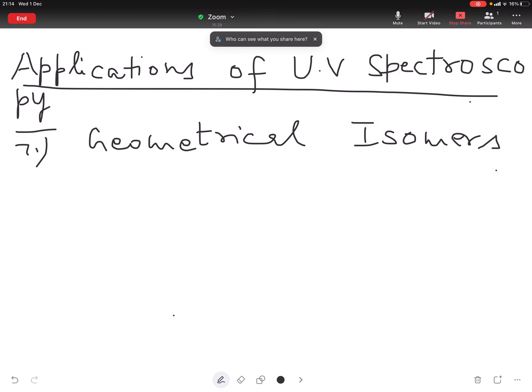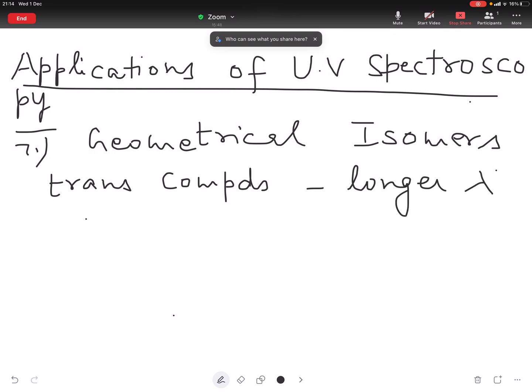Now, in general, trans compounds absorb at longer wavelength with higher extinction coefficient than the corresponding cis isomer.